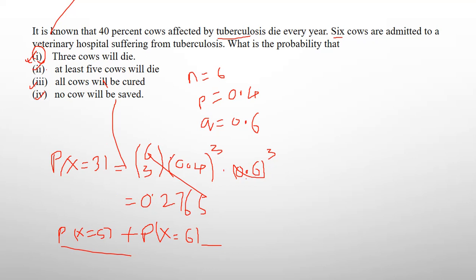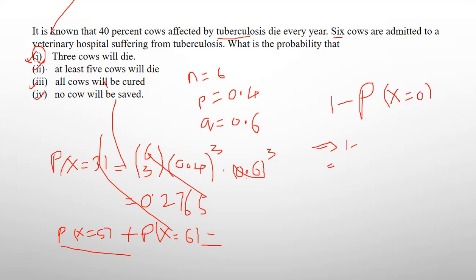Here you get some value, you can try it. Then all cows will be cured. All cows means 1 minus probability of x equal to 0, which means 0 cows will die. If you put x equal to 0 in the PMF of binomial distribution, then you get some value. Then you take 1 minus that, and you get some value.